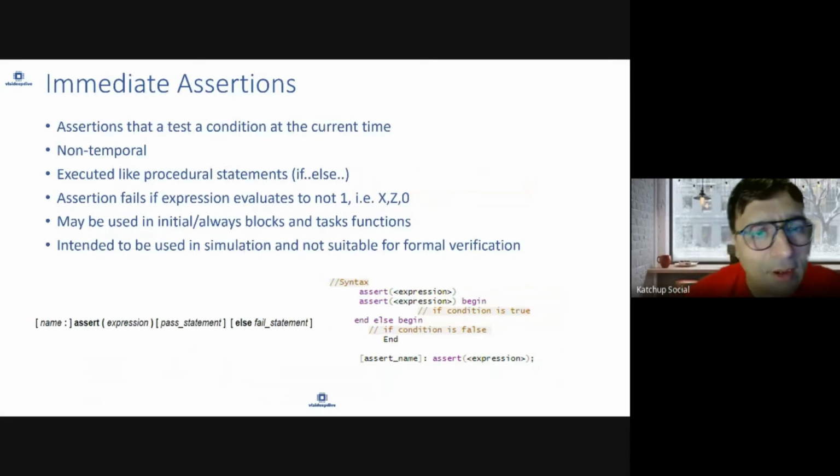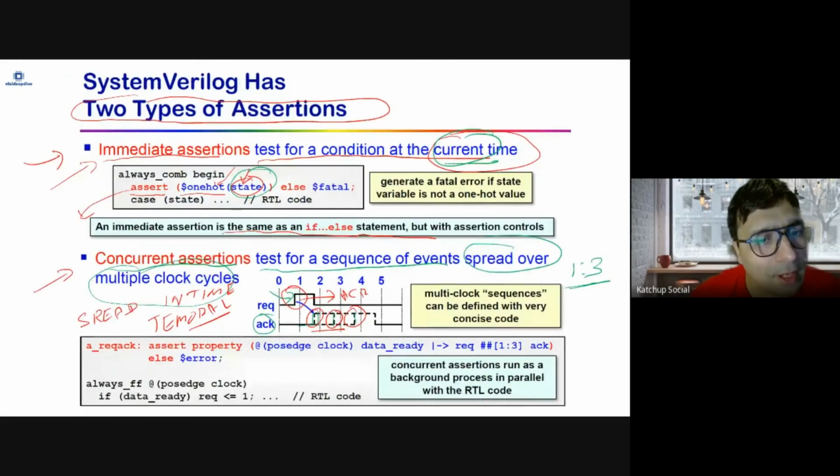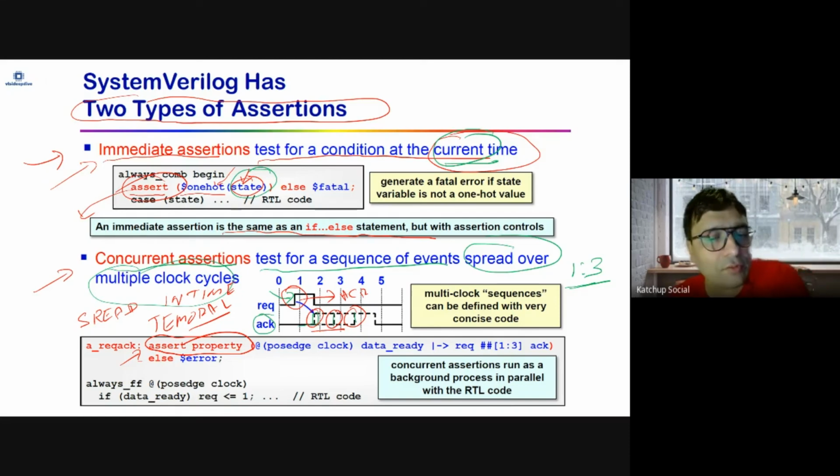So let's revisit. Assertions that test a condition at the current time are known as immediate assertions. You will typically see those as just assert. Your temporal or concurrent assertions will typically have a keyword like assert property. Typically, assert property will indicate that it is a concurrent assertion. For an immediate assertion, you will typically just have assert. You will not have property. And we'll see those in more detail.